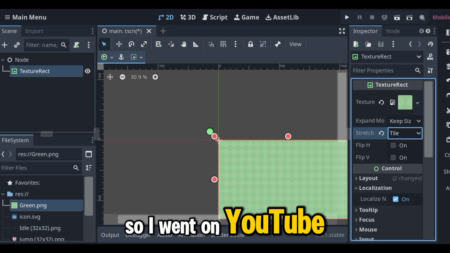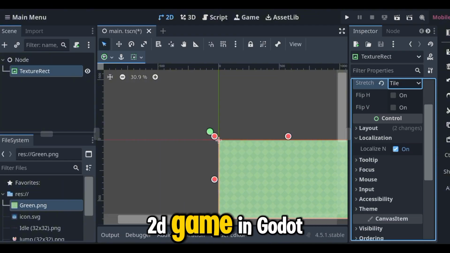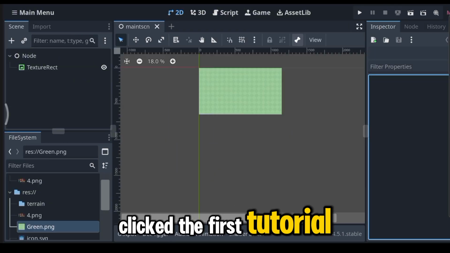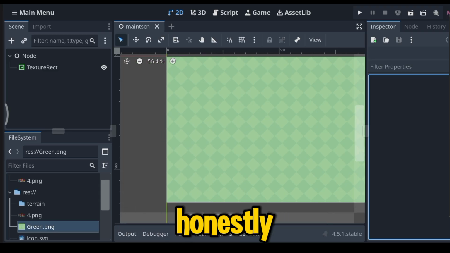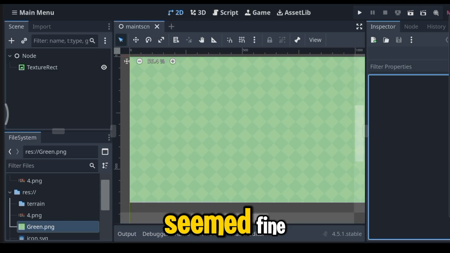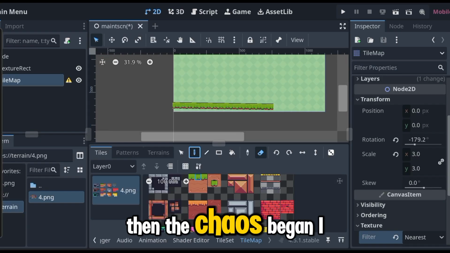So I went on YouTube, searched how to make a 2D game in Godot, clicked the first tutorial, and started following it step by step like a good student. And honestly, for the first hour, everything seemed fine. But then the chaos began.